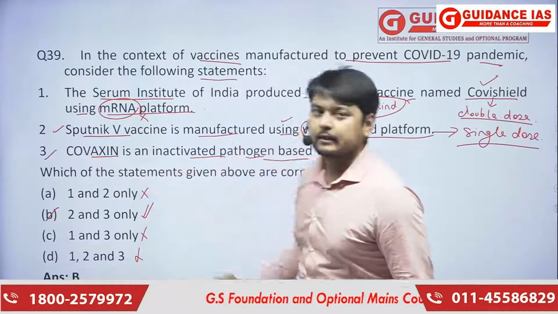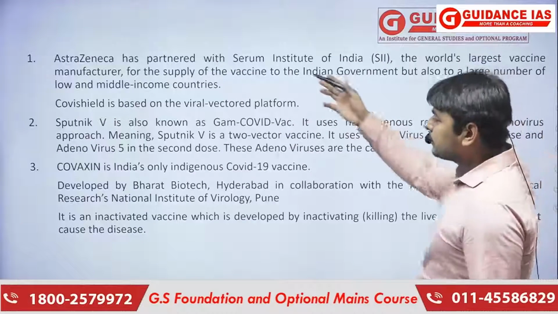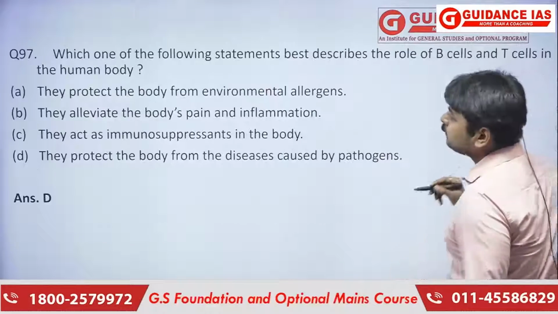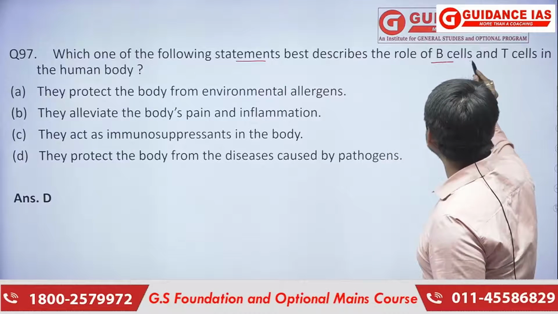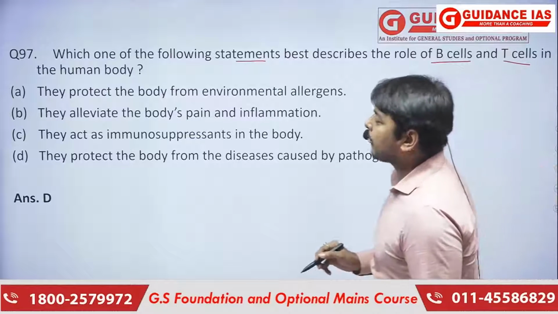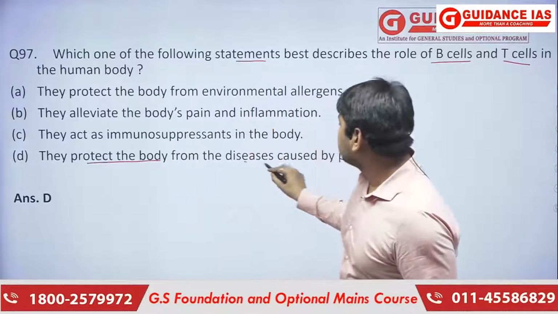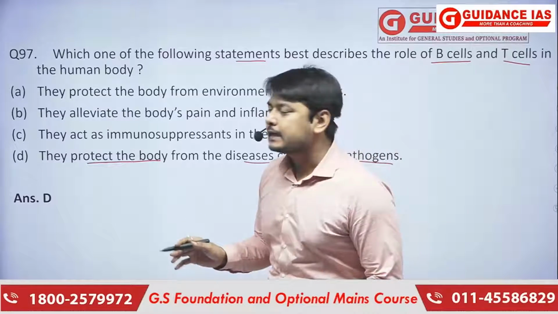That is the Covaxin. So this is a very easy question which was asked in the examination. This is the kind of explanation which has already been discussed. Moving forward, which of the following statements best describes the role of B cells and T cells in the human body? Here we'll see that the correct answer is they protect the body from diseases caused by pathogens. So this is the role of the T cells and B cells.